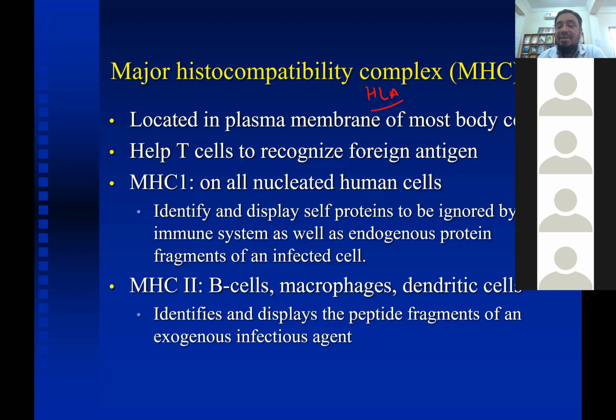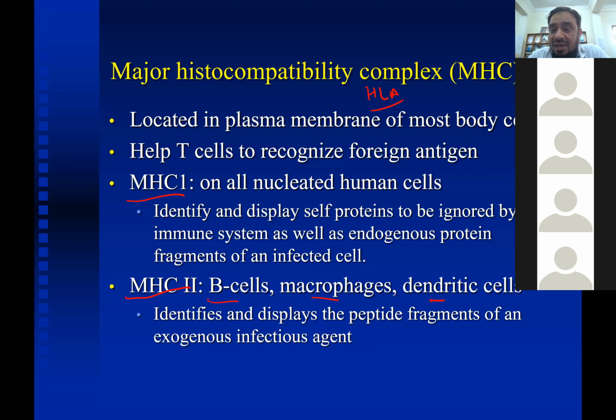So two types of MHC are present, that is MHC1 and MHC2. MHC1 is present on all nucleated human cells, whereas MHC2 is present on special antigen presenting cells, that is B cells, macrophages and dendritic cells. What is the role of MHC1? MHC1 recognizes the self proteins which are to be ignored.